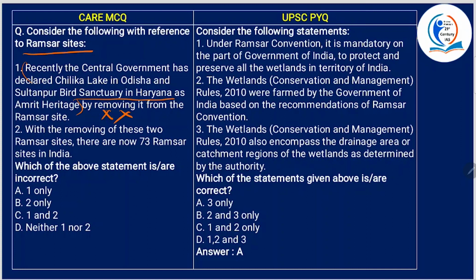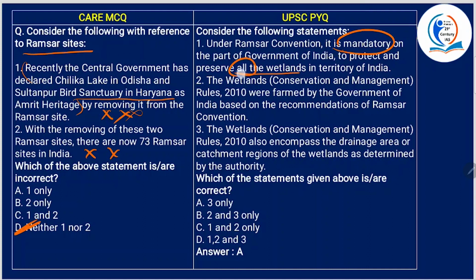With the removing of these two Ramsar sites, there are now 73 Ramsar sites. No, first of all, they didn't remove it. Alright, and the number didn't come down to 73, it is 75. Alright, so neither one nor two. Now, consider the following statements. Under the Ramsar Convention, it is mandatory on the part of the Government of India to protect and preserve all the wetlands in the territory of India.